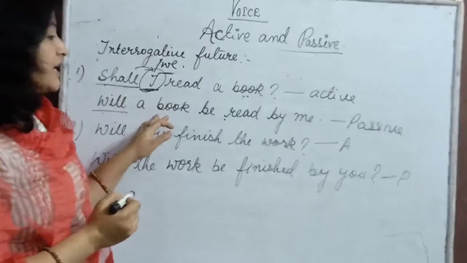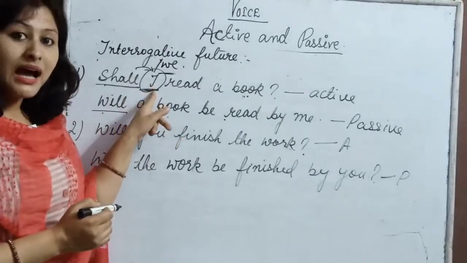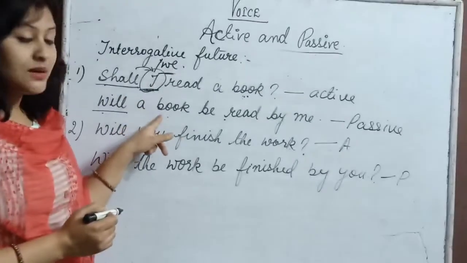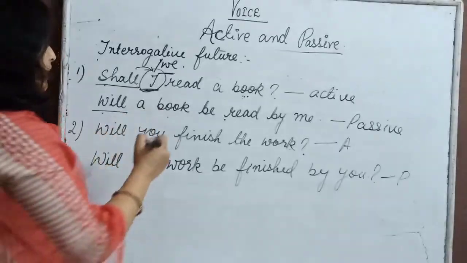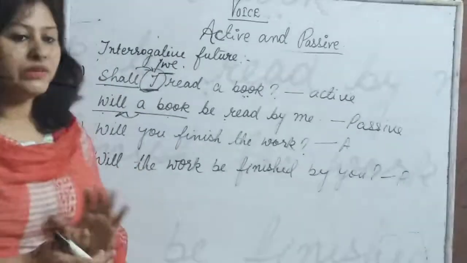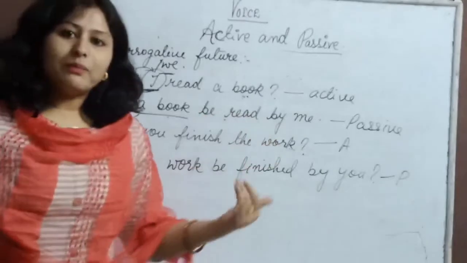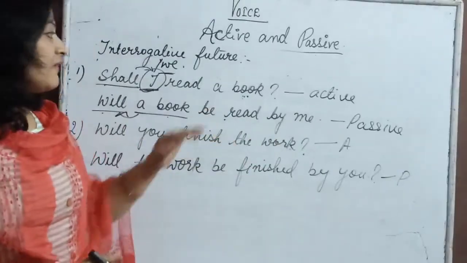But here our subject has changed now. Earlier our subject was I. But here if you can see our subject is a book. So with a book we will use will. We will not use shall with it. I hope the difference must be clear. So will a book be read by me? This is the correct passive.